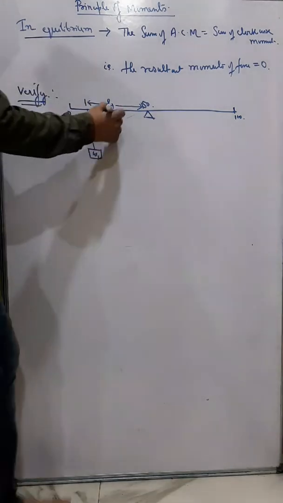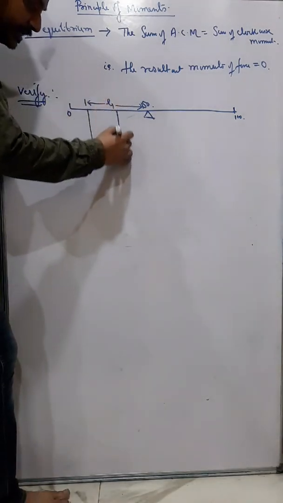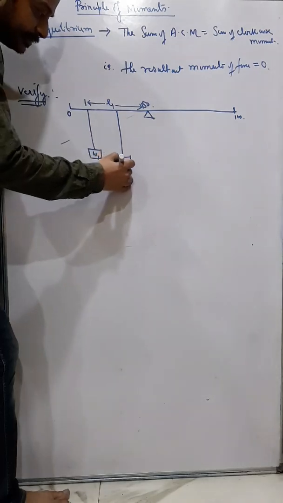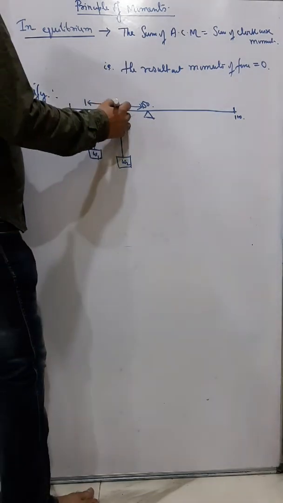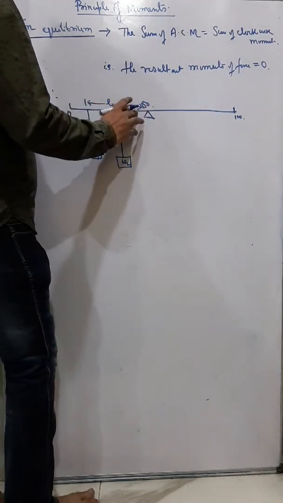I take another, different weight, W2, at a distance of L2.